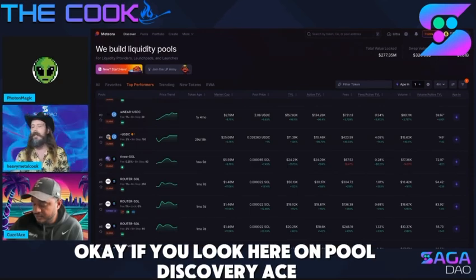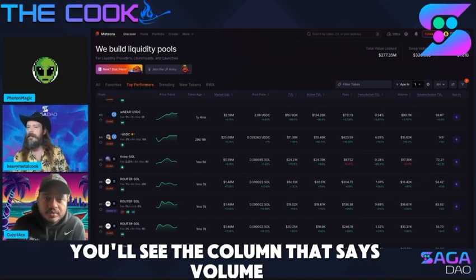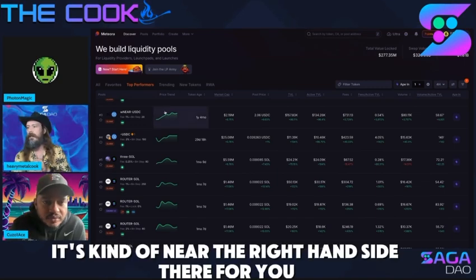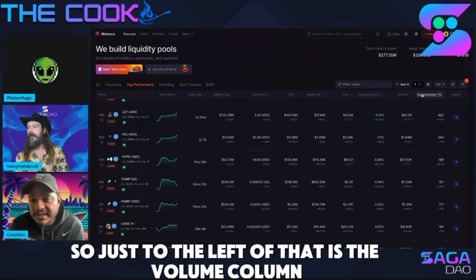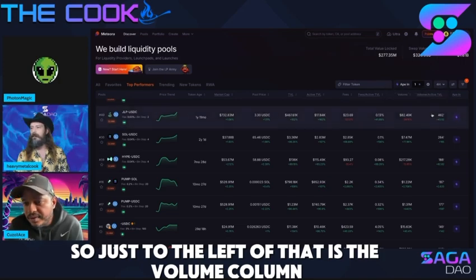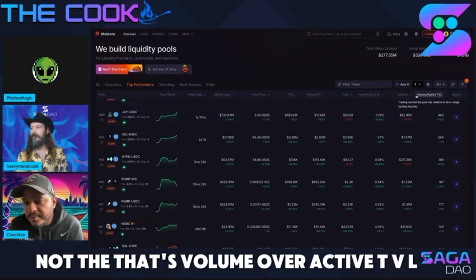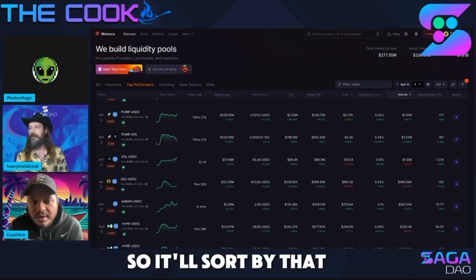Okay. If you will look here on Pool Discovery Ace, you'll see the column that says volume. It's kind of near the right-hand side there for you. Yeah, I see it. So just to the left of that is the volume column. That's volume over active TVL. Go straight to volume and click on that so it'll sort by that.